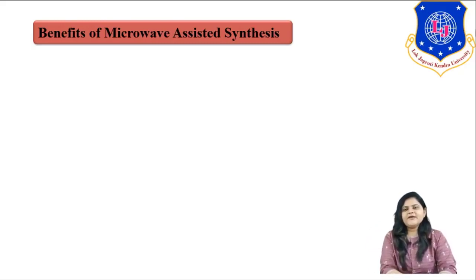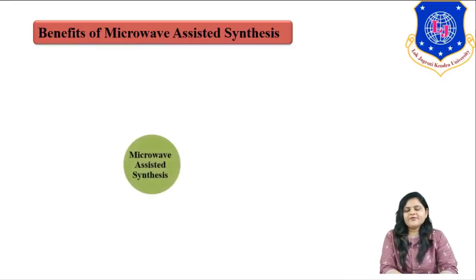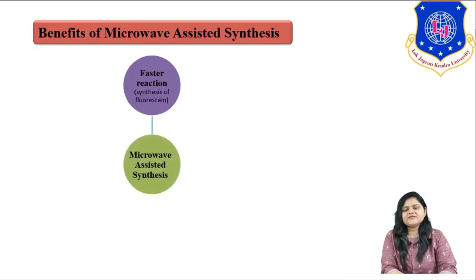Now we will discuss the benefits of microwave assisted reaction, right? In a microwave assisted reaction, the first benefit is a faster reaction. As I said earlier, it leads towards a faster reaction. That means it achieves the reaction temperature very quickly. An example is the synthesis of fluorescein.